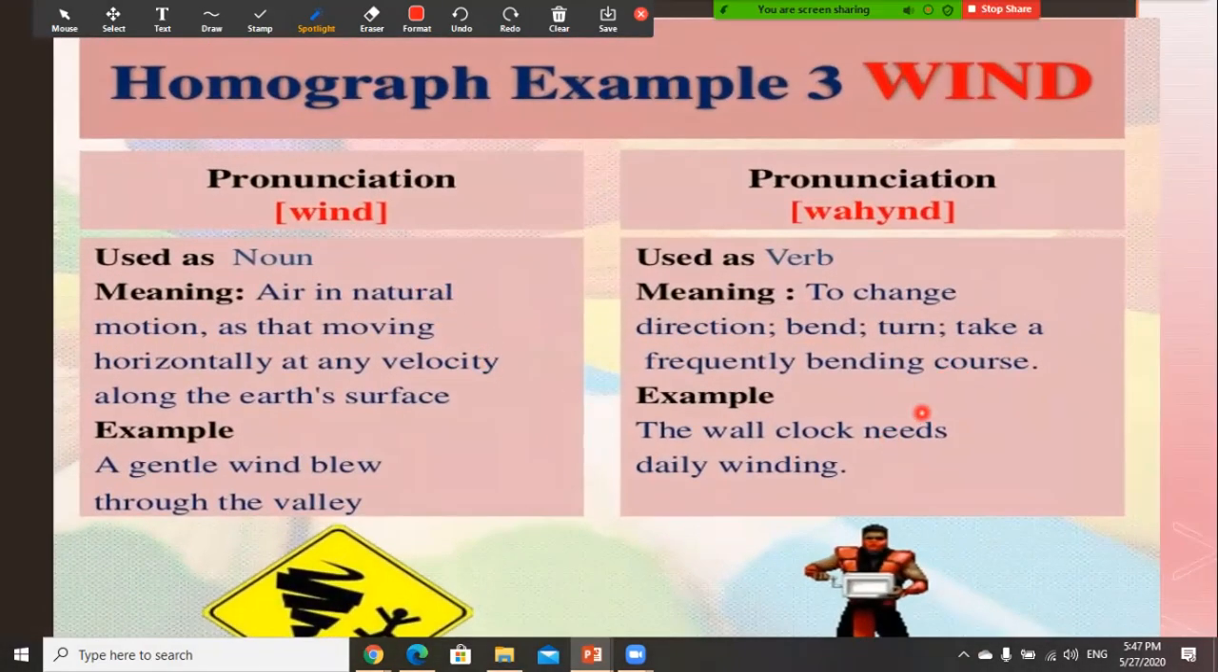Wind and wind. Okay, so wind is a noun. It means air in natural motion, as that moving horizontally at any velocity along the Earth's surface: a gentle wind blew through the valley. If you remember, we took it in a story, winding in animals' homes. Winding means to change direction or to bend or turn frequently. Do you remember when we said that small animals make winding paths, like curly or zigzag? The wall clock needs daily winding.